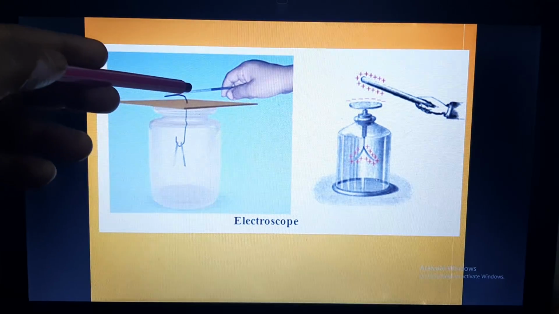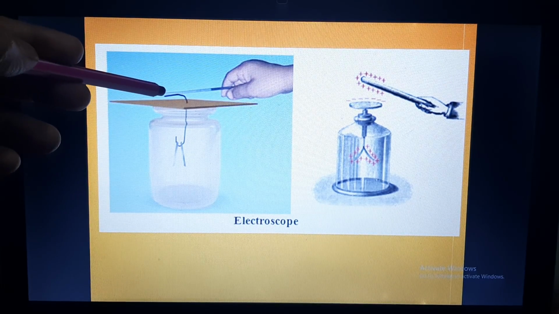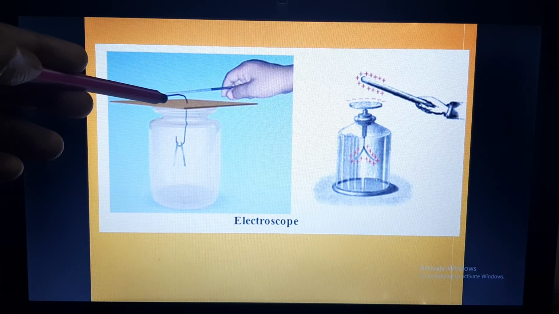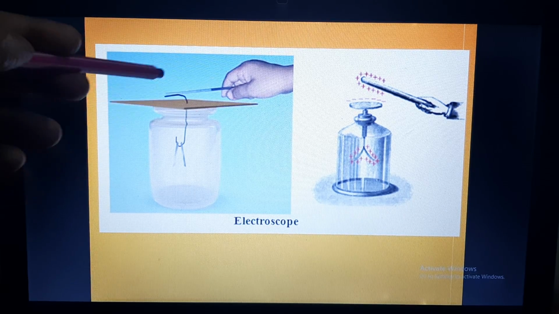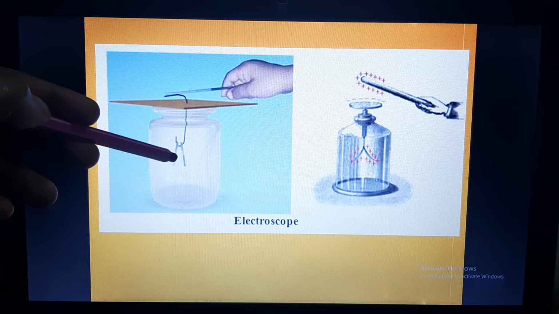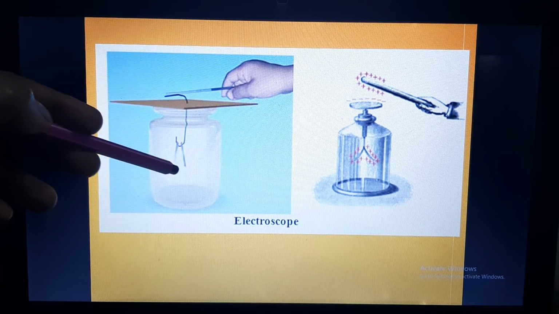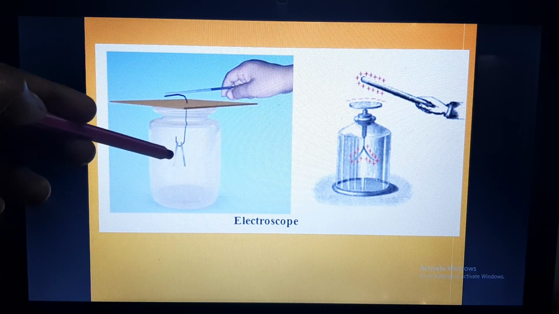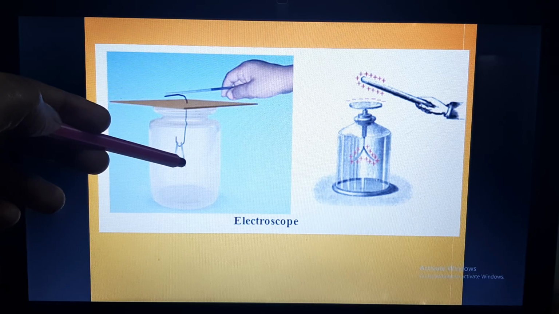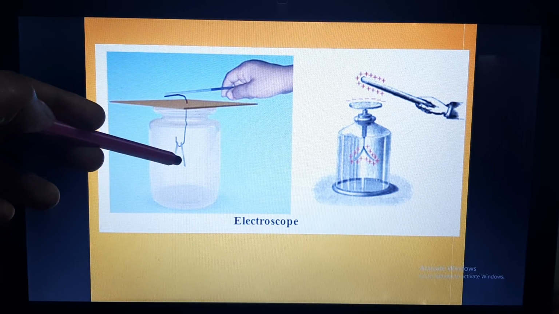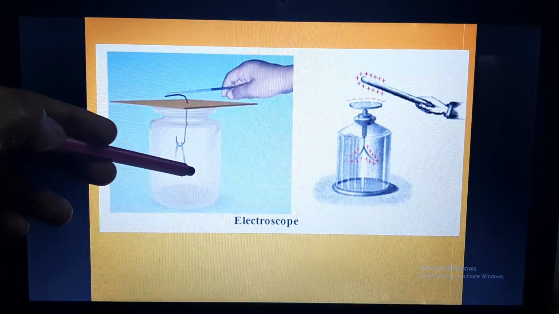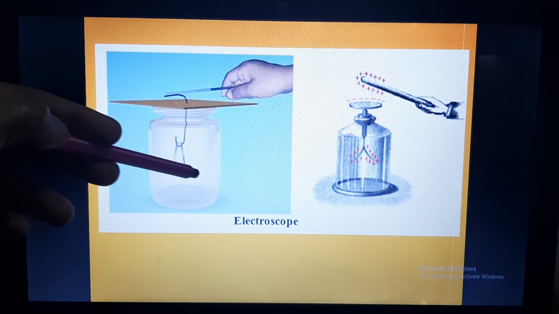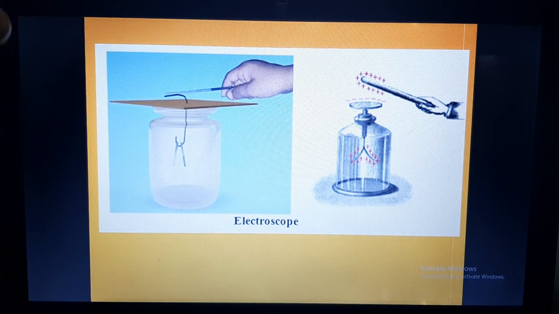So once you bring this charged refill near to this metal clip, the charge will flow, or the charge will be conducted and it will reach here. And the aluminum is also a metal, it is also a good conductor. So the same charge will be conducted to the aluminum strips also. So now what will happen? These two both will acquire the same charge. Right? Now they are having the same charge, they will repel each other, because we know that like charges repel each other.